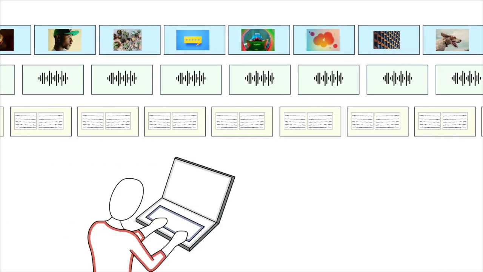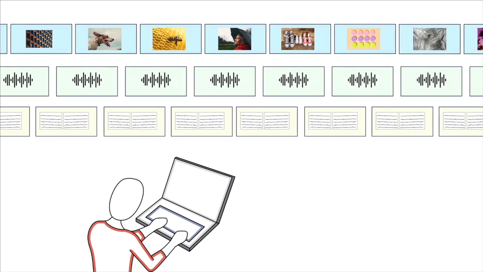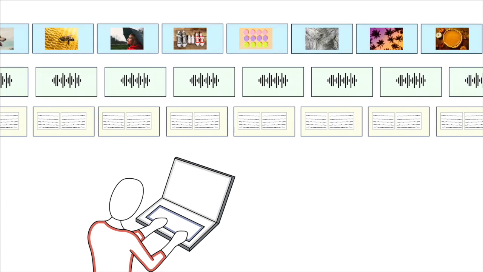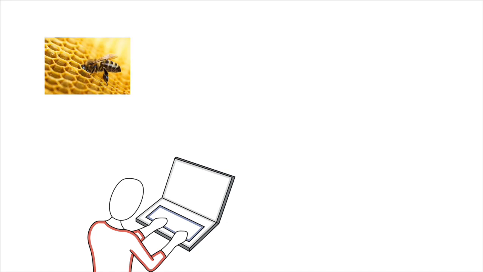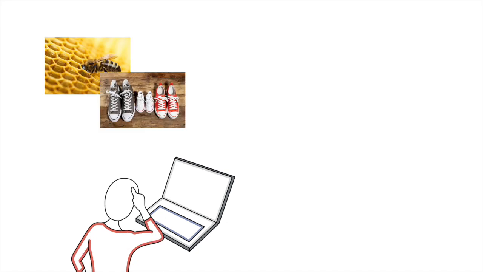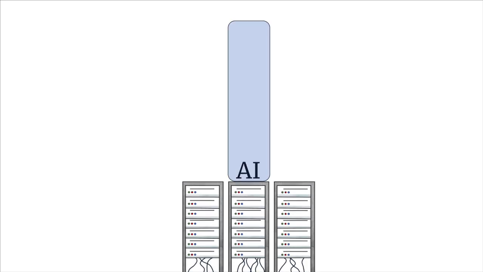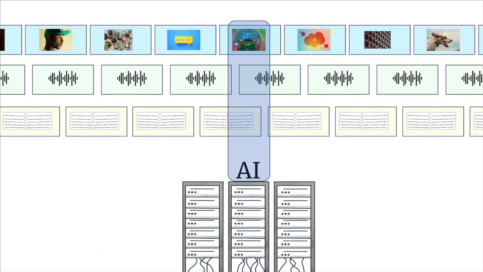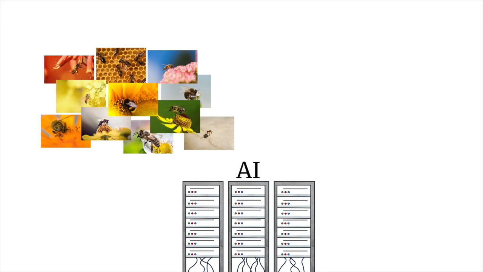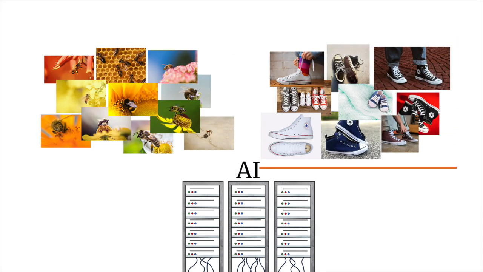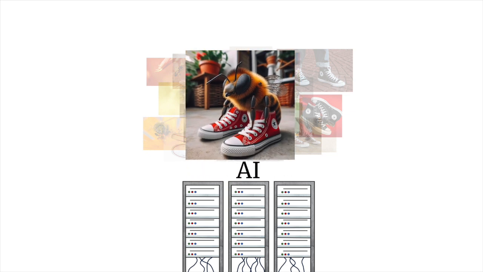Think about it this way. What if you could remember every image, song, and bit of text on the internet and access it all in seconds? If you need to create an image of a bee wearing Chuck Taylors shoes, the information is on hand. Unfortunately, we humans can't consume everything on the internet or remember it all. But artificial intelligence can. It remembers everything it encounters online. It's seen thousands of images of bees and Chuck Taylors. It can assemble the data to combine the ideas in a new image just for you.